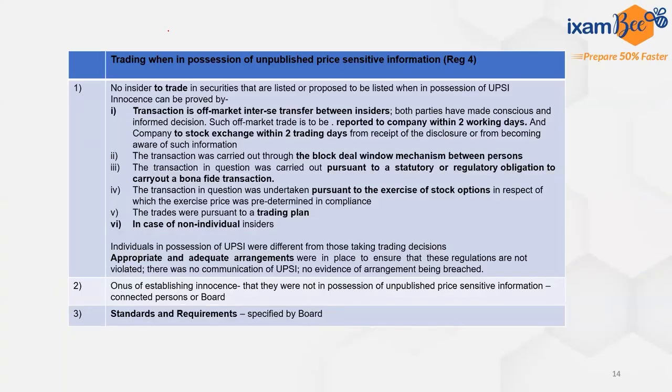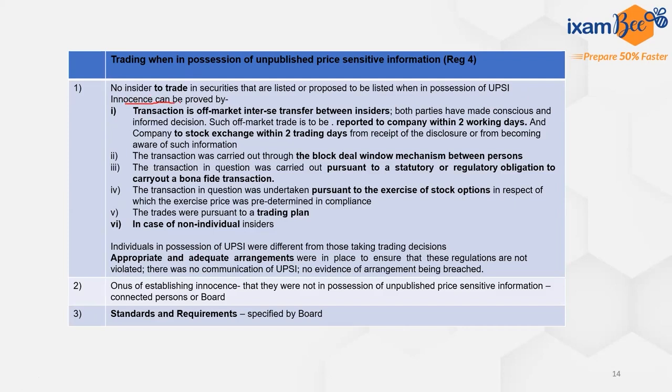The next regulation talks about if a person is in possession of unpublished price sensitive information, then whether they can trade, what obligations are present, and what compliances have to be followed so that they can trade even if they are in possession of unpublished price sensitive information. First of all, we know that no insider will be trading in securities that are listed or proposed to be listed when in possession of unpublished price sensitive information. However, even if a person trades, there are certain circumstances through which the innocence can be proved.